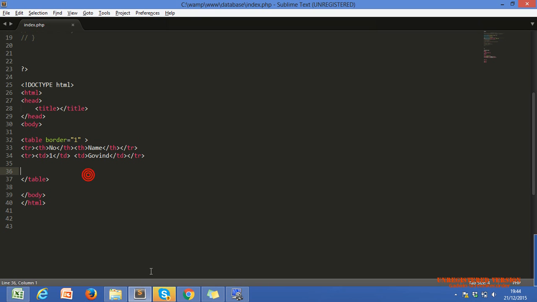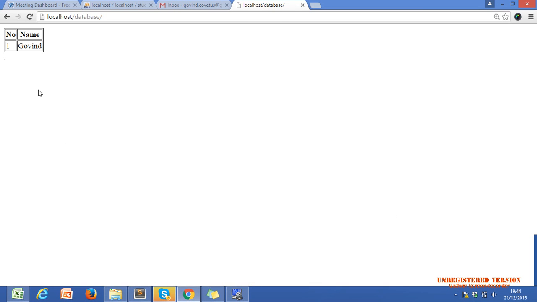Why are we getting two columns? Because this is the first th and this is the second th. If we want another table heading, it will be the third column.